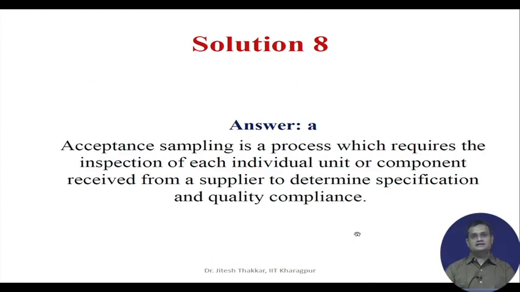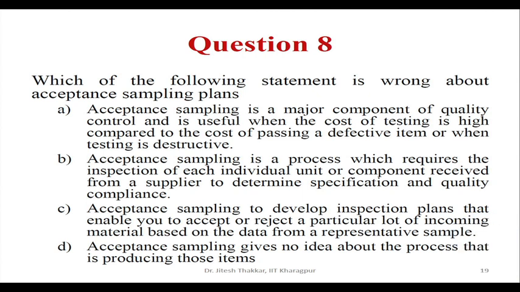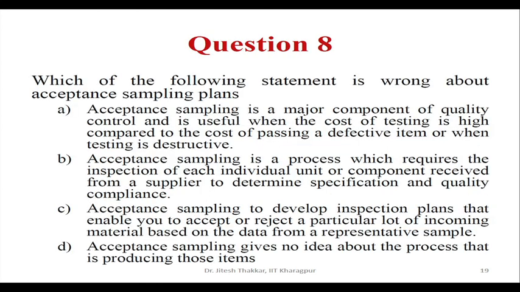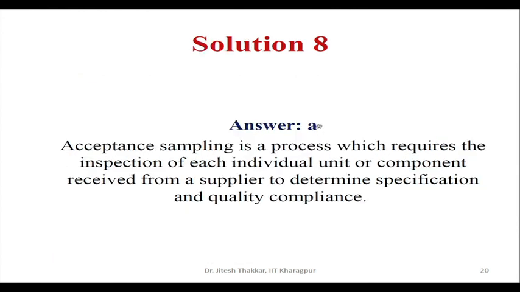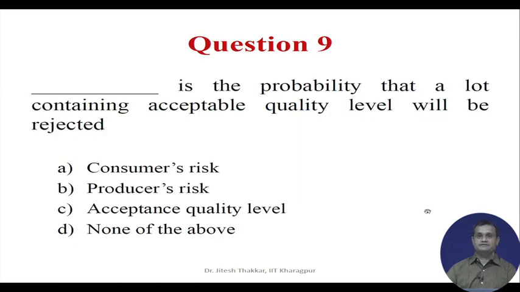So, you can see that the answer is A, acceptance sampling is a process which requires the inspection of each individual unit. We are basically expected to find the wrong statement. Here there is a small correction, I would say the incorrect statement is B, so just correct it, this particular answer is B not A. If we have to do 100% inspection, then what is the need of acceptance sampling? So, this is the incorrect statement.